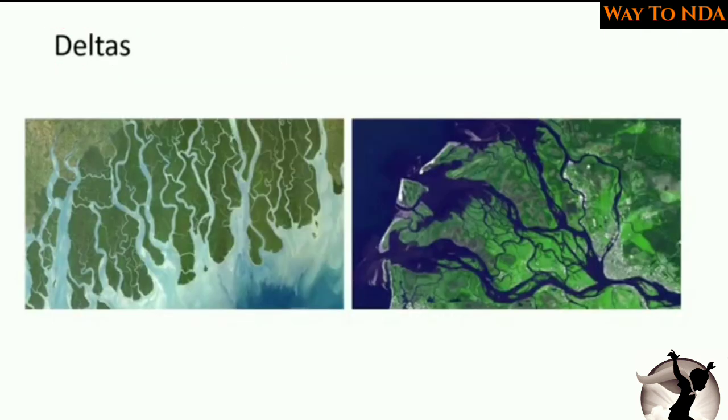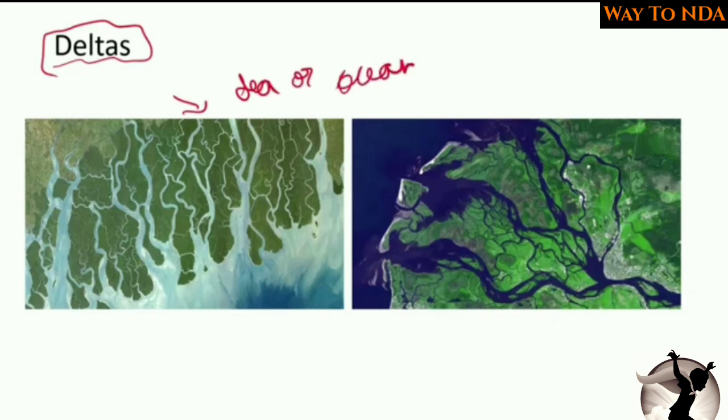And at the end, it will create the deltas, where it reaches the sea or ocean. Okay, so here you can see the river is reaching the sea or ocean, and it will create the delta. So this is the delta of the river. Here you can see the river is coming and meeting the sea. So these are the various streams because of the deposition of the silt. So this is the silt which is deposited actually. This is created by the silt only.